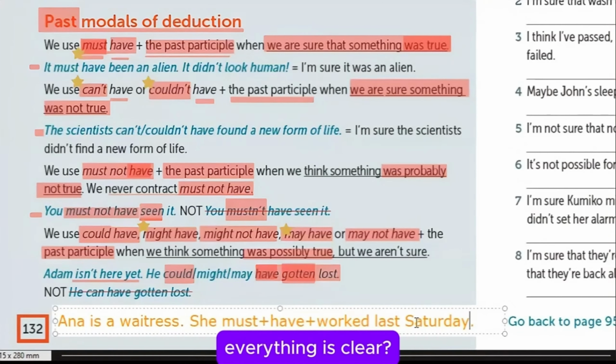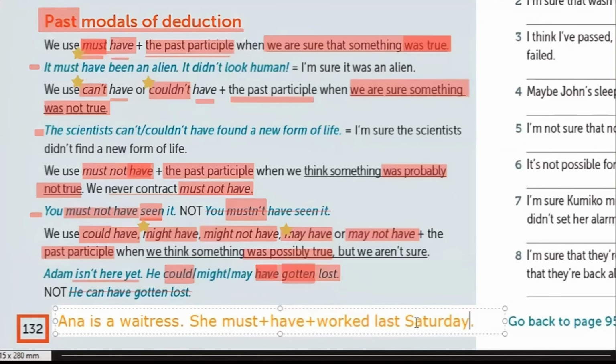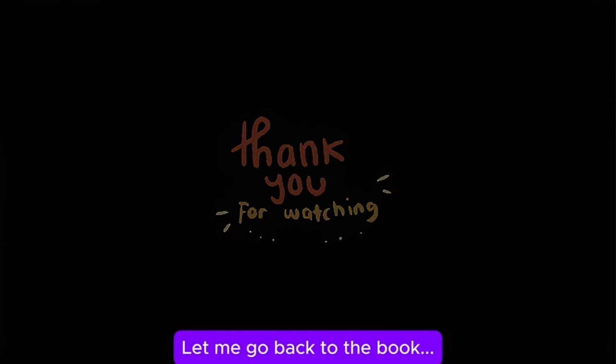Any final question on this? Everything is clear? Yes, teacher. And for a moment, how clear? Thanks. Great. So let me go now with the second topic. Let me go back to the book.